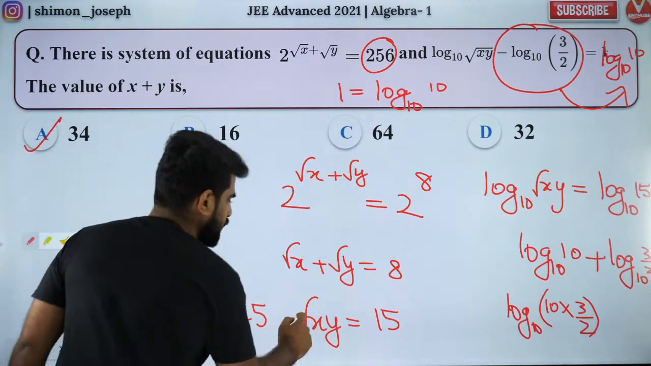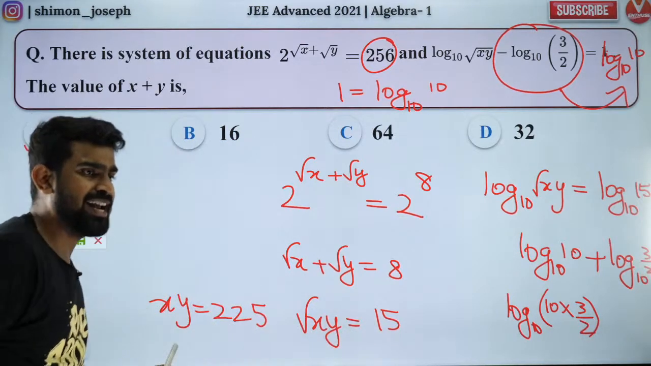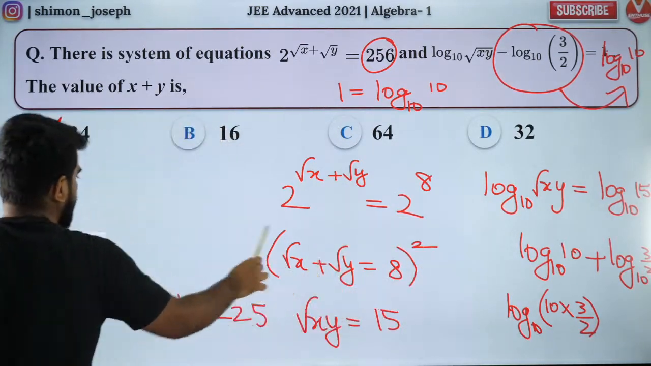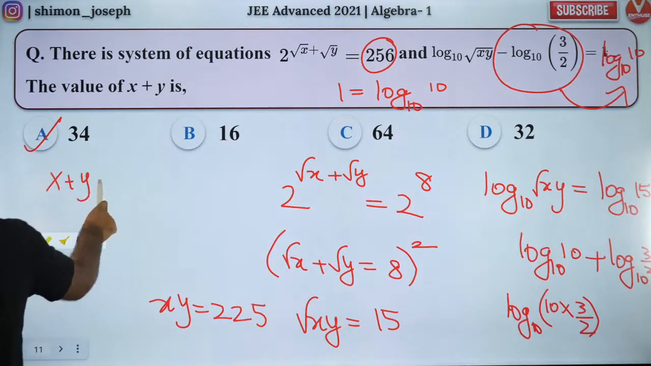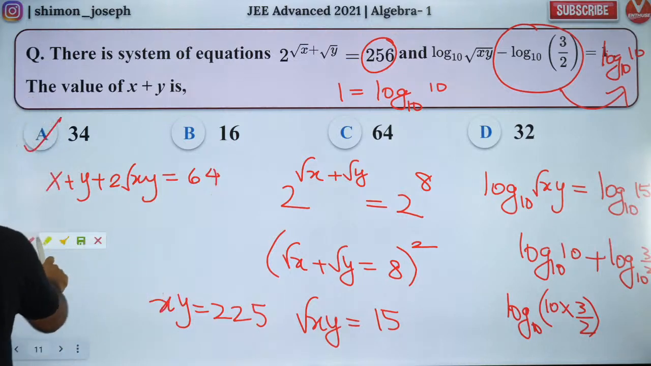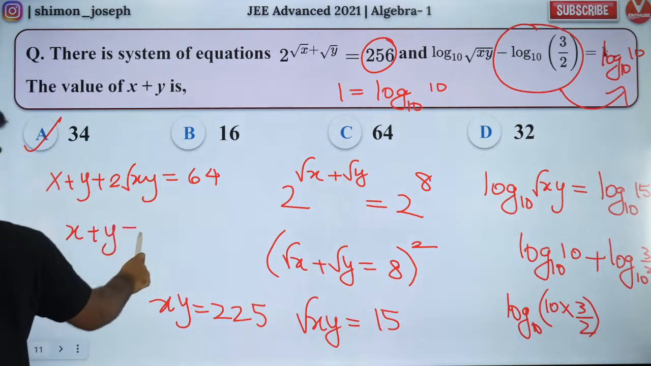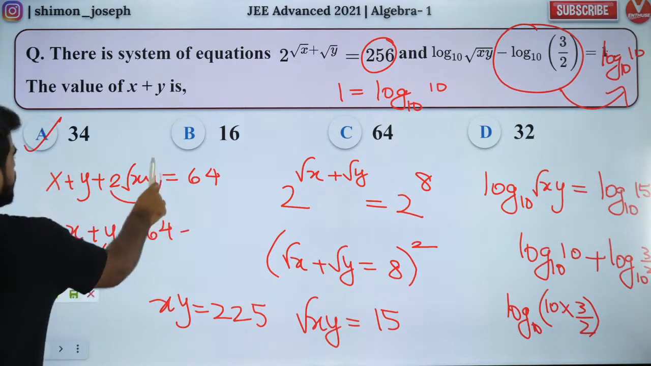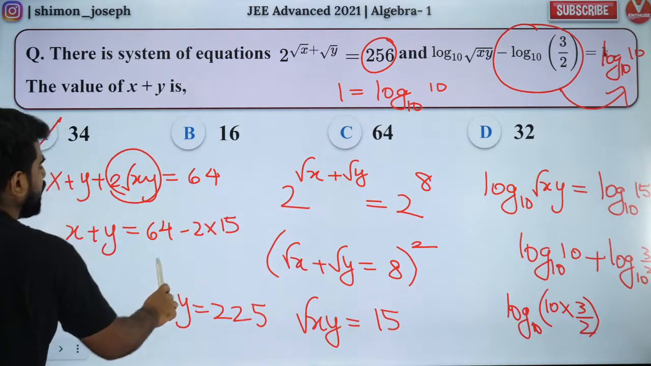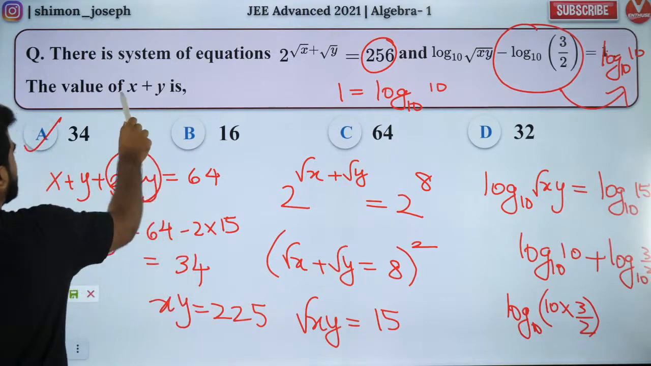How many of you enjoyed it? Root xy is 15 and xy equal to 225. Now square this, my dear. If I square this, I'll get x plus y plus 2 root xy is equal to 64. So what is x plus y? x plus y is equal to 64 minus twice of root xy. So root xy is 15. So 2 into root xy is 2 into 15, which is 30. So x plus y is 34.